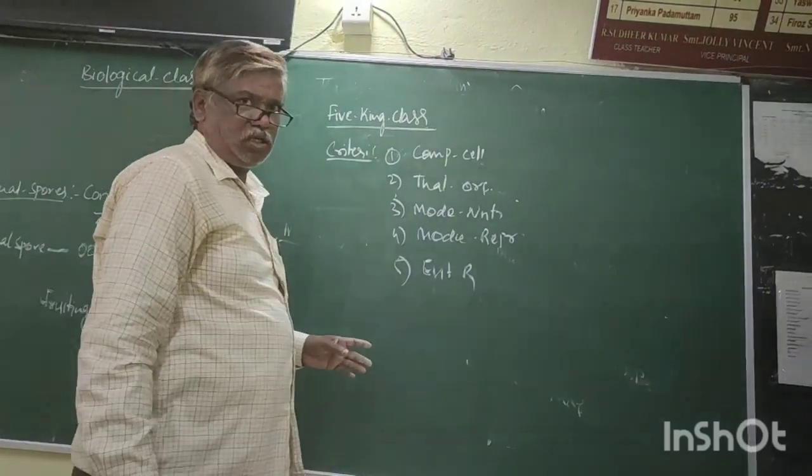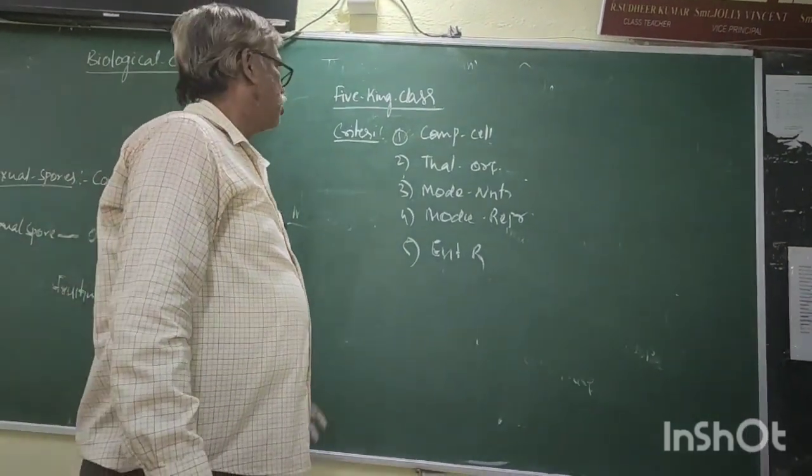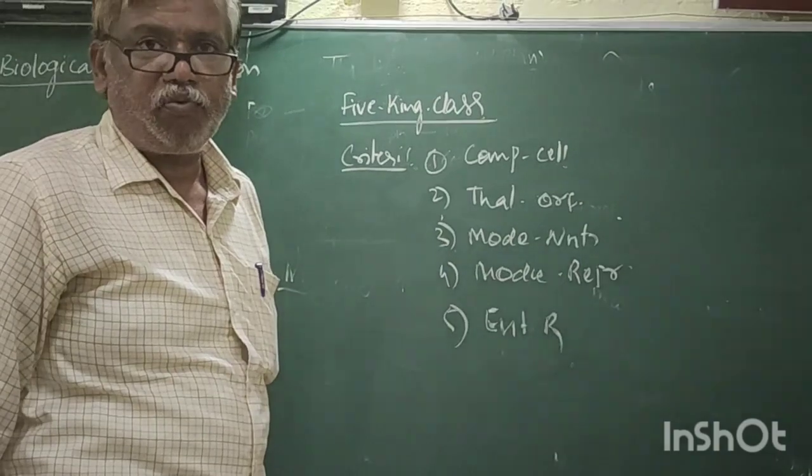Based on these 5 characters, R.H. Whittaker classified into 5.